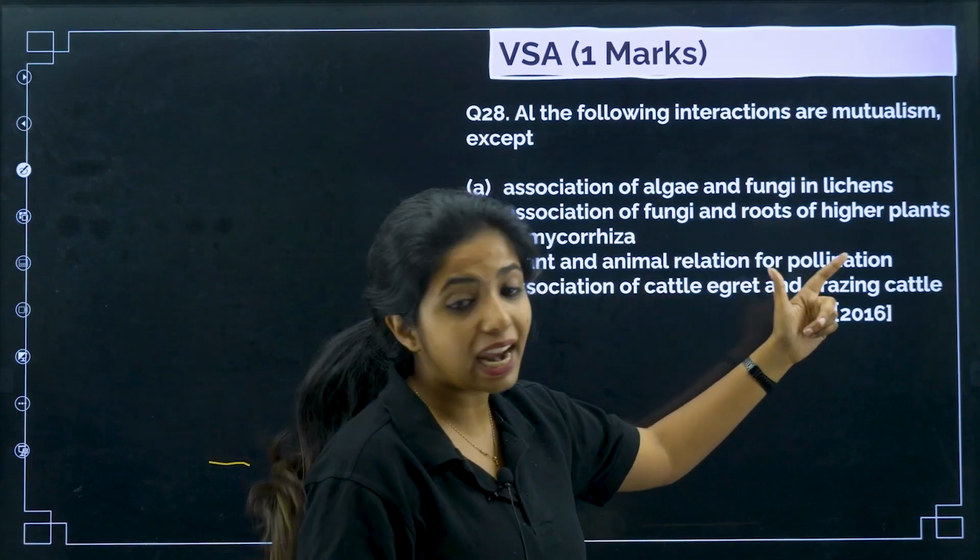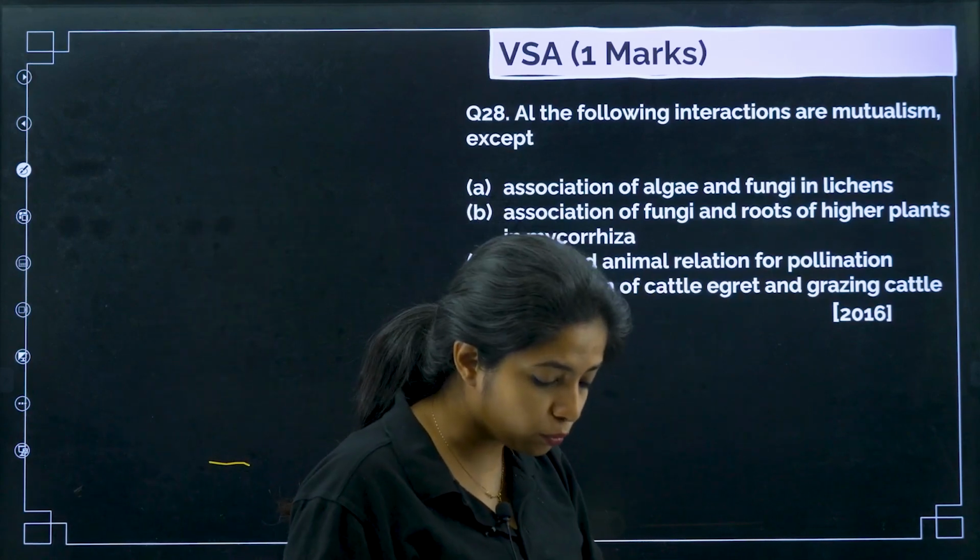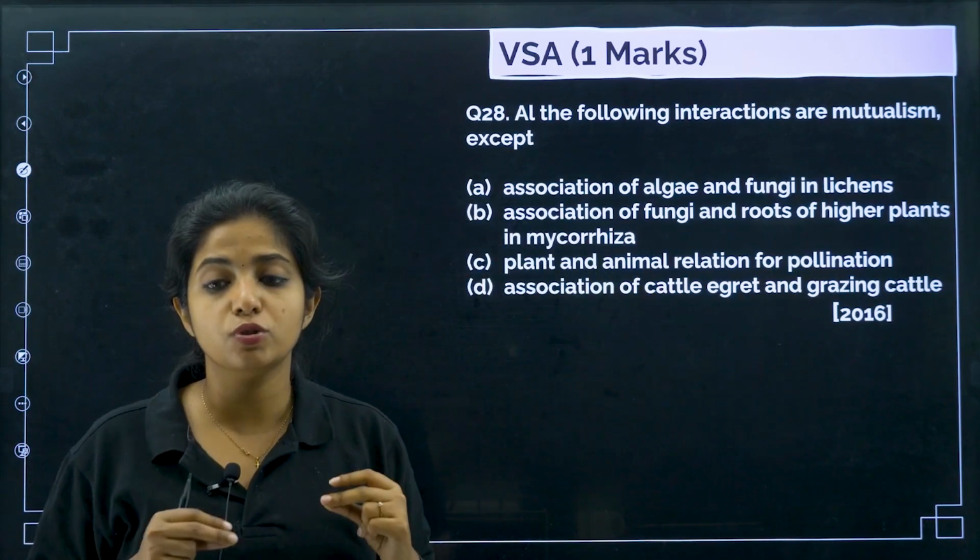Association of cattle egret and grazing cattle. I told you, cattle egret is waiting for the cattle to move so that it can feed on the small insects which are there.